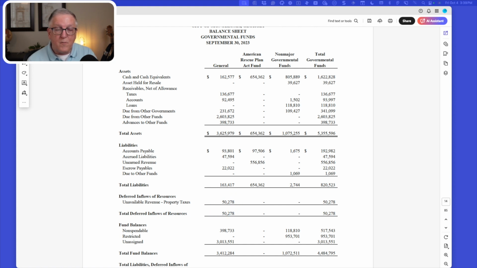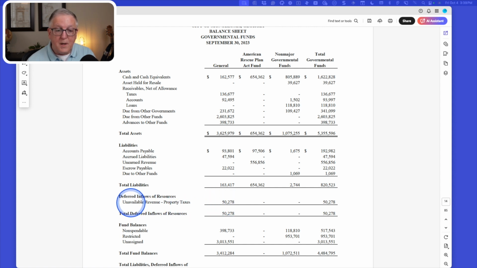Remember, in governmental funds, we're looking at whether or not the monies are measurable and whether or not they are available. Because these funds haven't been collected within the 60-day window, we say they're not available. They're not available to pay current expenses.